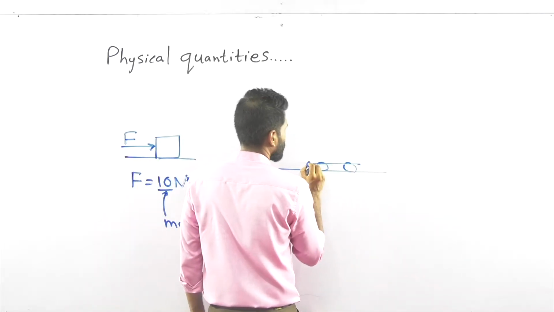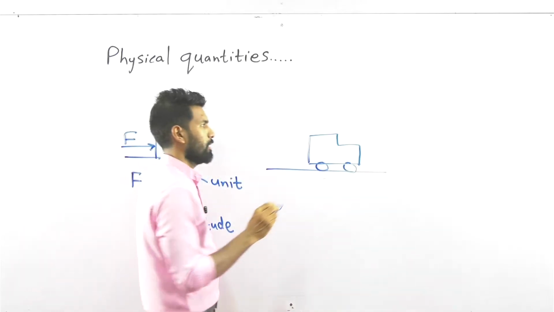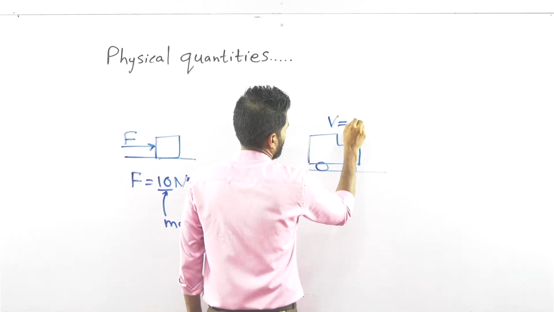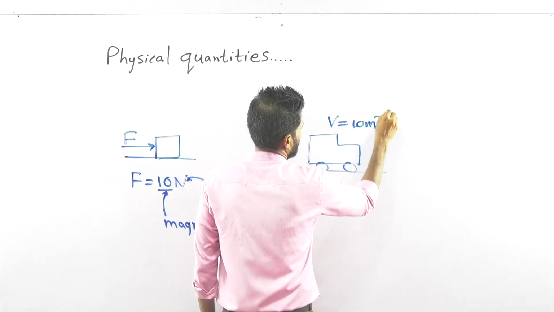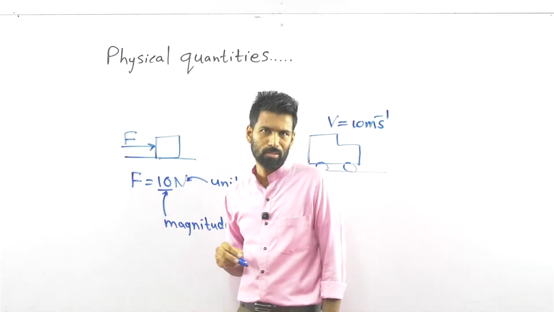Let's come to another situation. Now a vehicle is moving. The velocity of the vehicle is 10 meters per second. So it's a property in nature, how fast it moves.